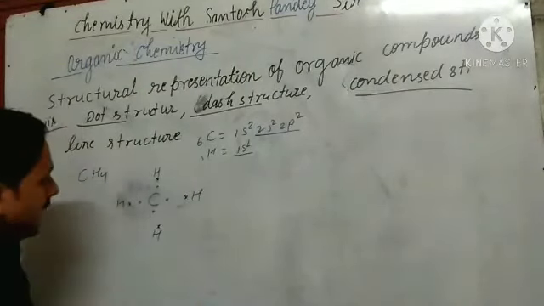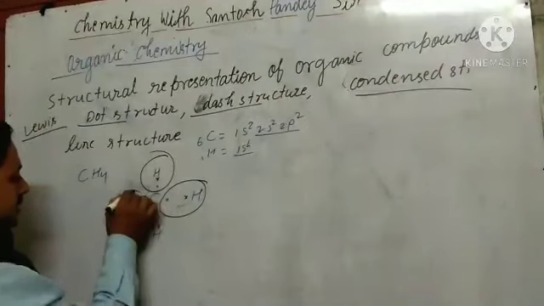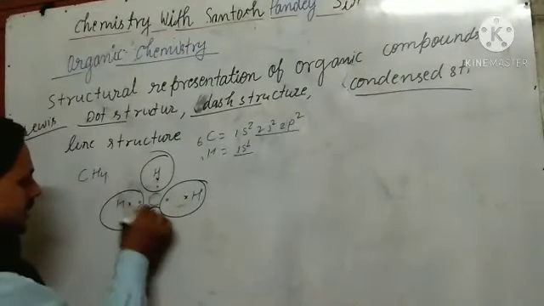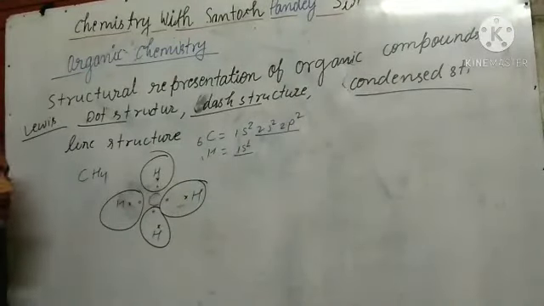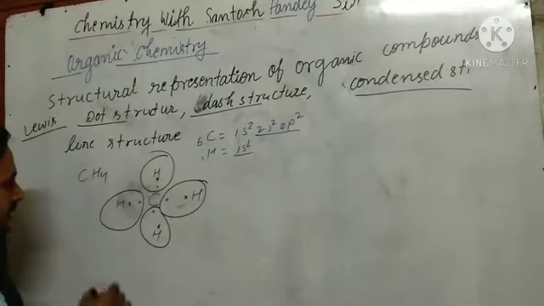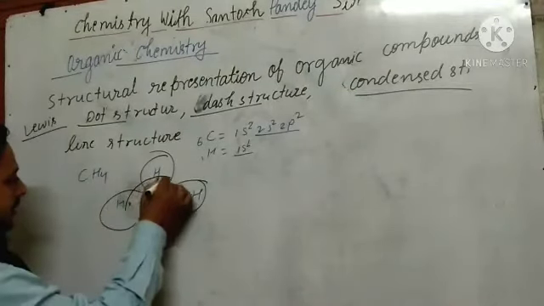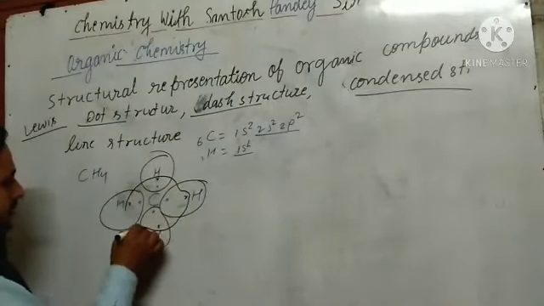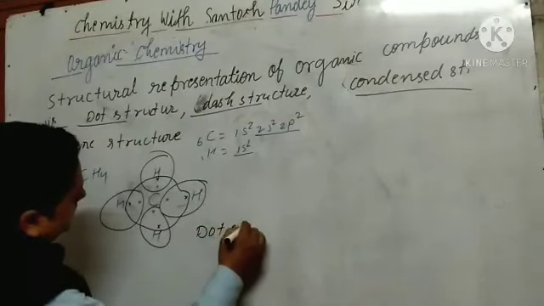So hydrogen got 2 electrons, and carbon also got 8 electrons. This is the dot structure. What is a dot structure?